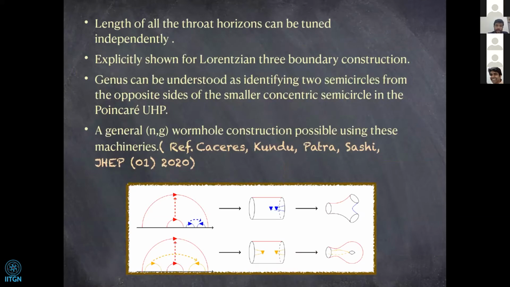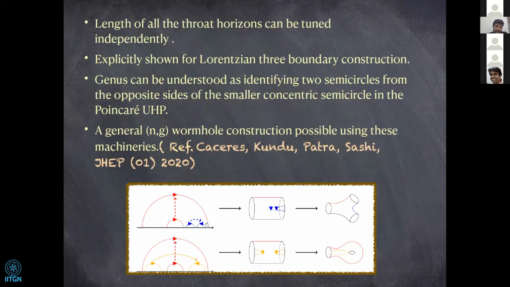One can show that the lengths of all these throat horizons can be tuned independently, and this has been shown again very recently from a killing vector perspective for the Lorentzian three boundary construction, which was done by Caceres, Kundu, Patra, and Shashi in recent work. In these models, they have also mentioned how to realize a genus, or how to introduce a genus or hole, in these wormhole models.